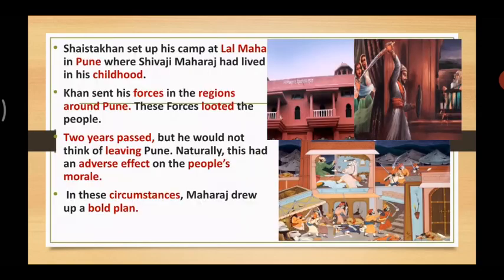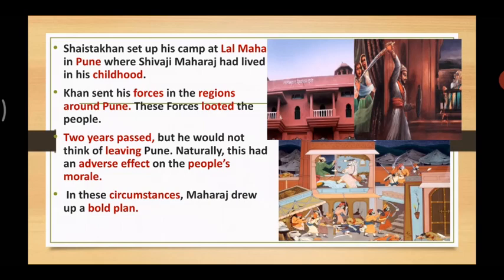Let's move forward. Now, what did this Shaista Khan invasion bring, and what did it result in? We will see that. Shaista Khan, after ravaging all the territories of Swaraj, made Lal Mahal in Pune his center.